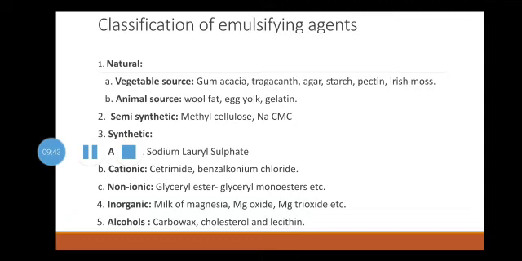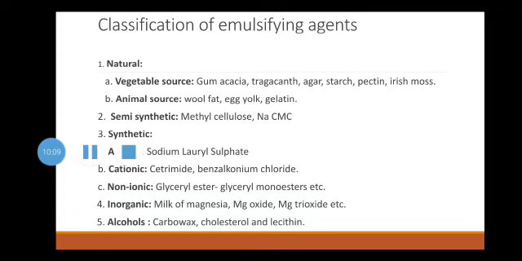The emulsion prepared with gum acacia usually has low viscosity, therefore creaming takes place quite rapidly. In order to make a stable emulsion, other emulsifying agents such as tragacanth, agar, pectin are also used along with the gum acacia, which increases the viscosity of the dispersion medium.